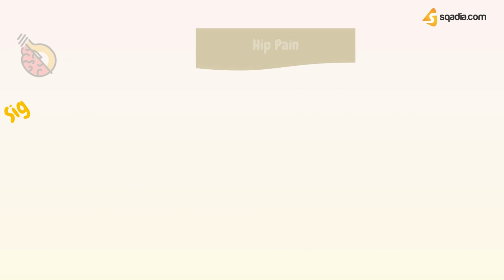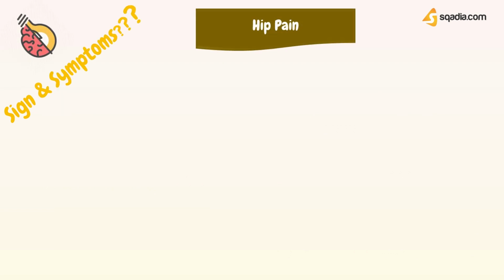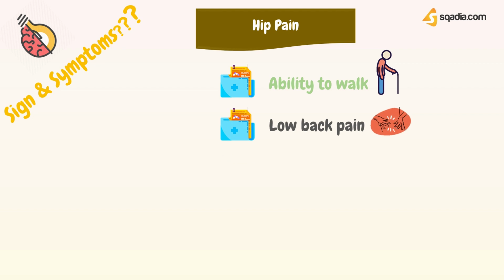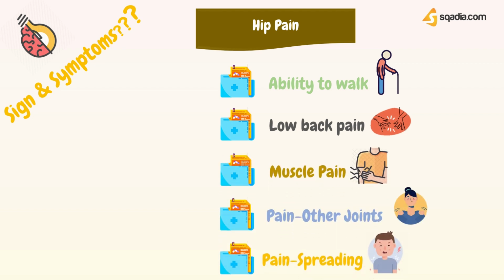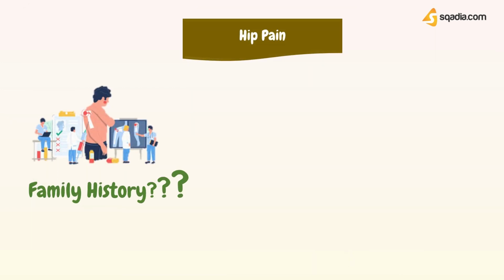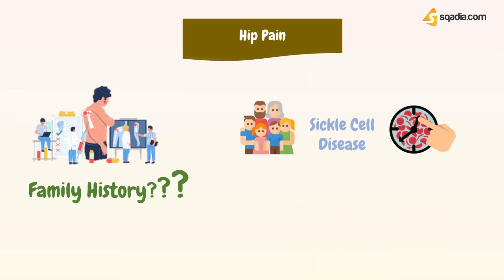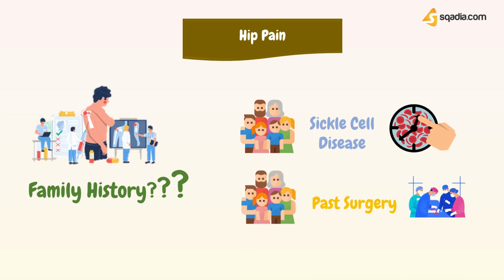You will ask the patient what symptoms they are experiencing with hip pain, including ability to walk, low back pain, muscle pain, pain in other joints, pain spreading to other joints. You will ask your patient if they or anyone in their family have had any of these conditions: sickle cell disease, past surgery on or near hip.